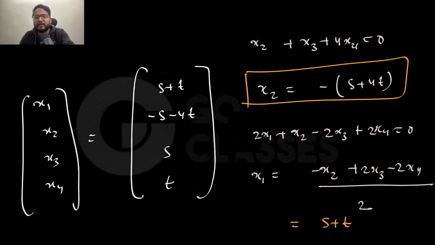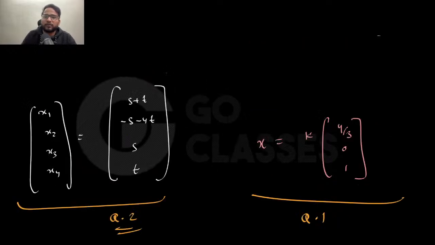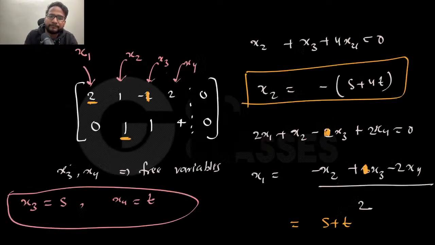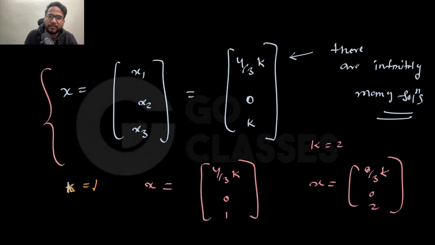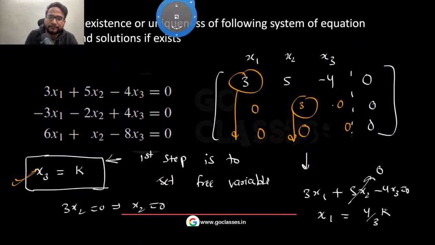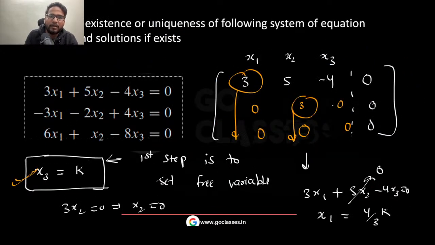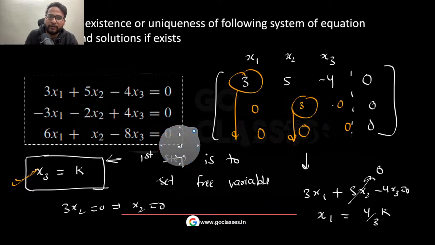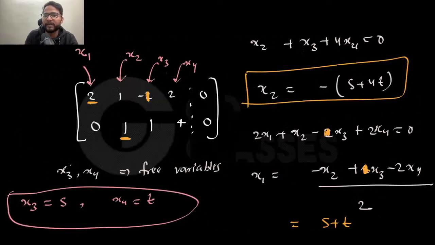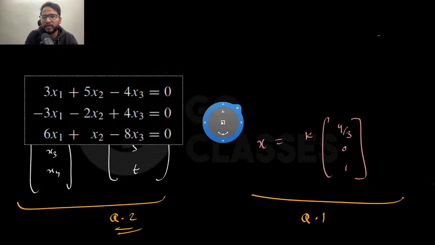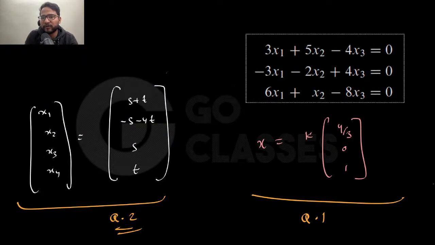Okay, and finally we are getting this answer. So basically this is the answer that we are getting. Let me know if you are fine. So earlier, let me just write the set of equations that we had earlier. Earlier we had this set of equations, and then we got that answer, where x3 was the free variable, because whatever is the free variable, I'm just making it k or s or t, or some values, right? So earlier this was the set of equations that we had.